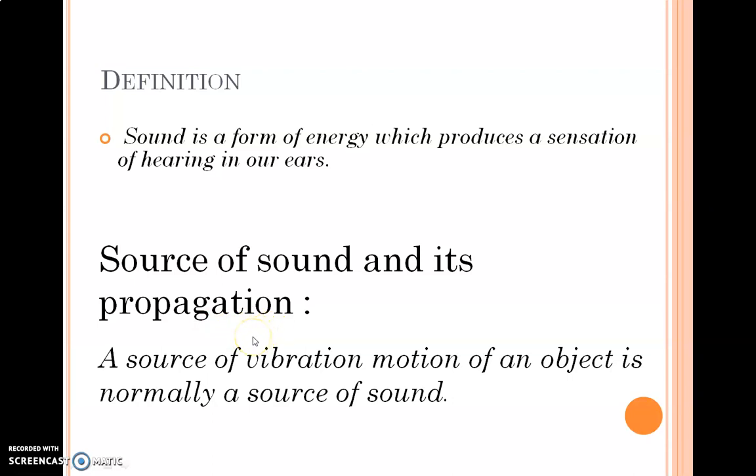Now next part goes with sound. What is the source of sound? Where does sound get produced from? The vibration or motion of an object is the source of sound. That is, when an object vibrates, vibration of motion takes place in the object, then normally sound is produced. That is why it is called the source of sound.